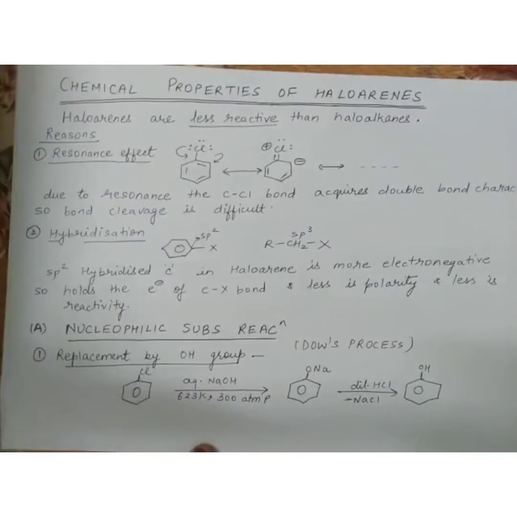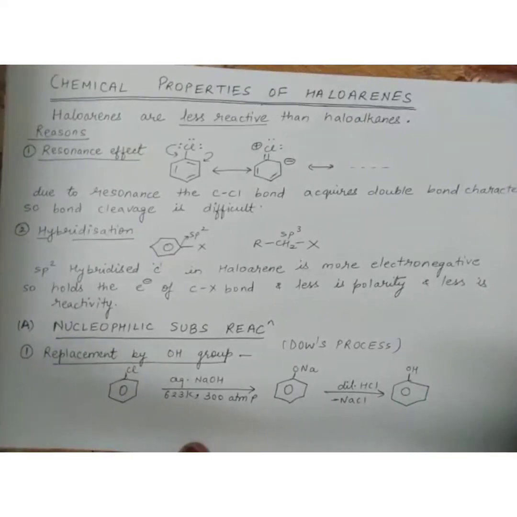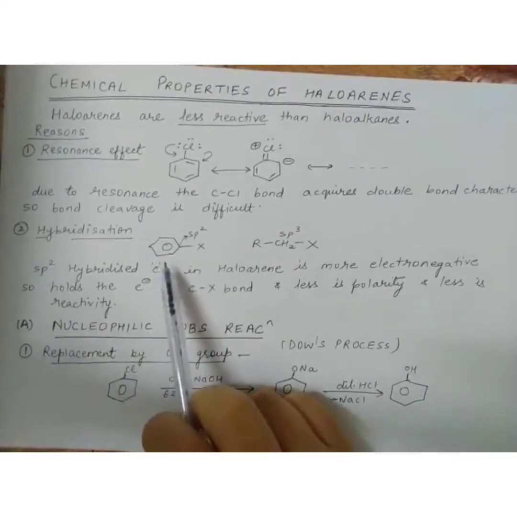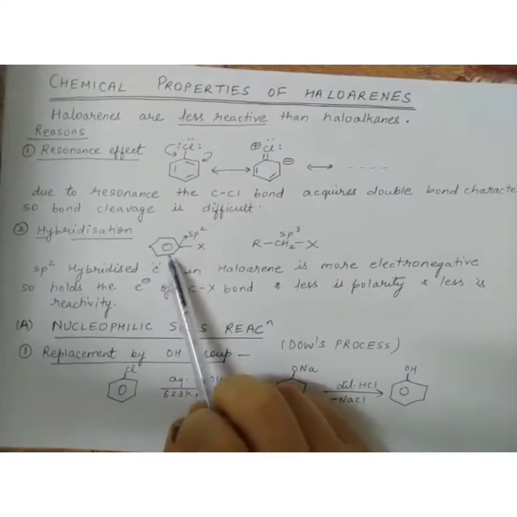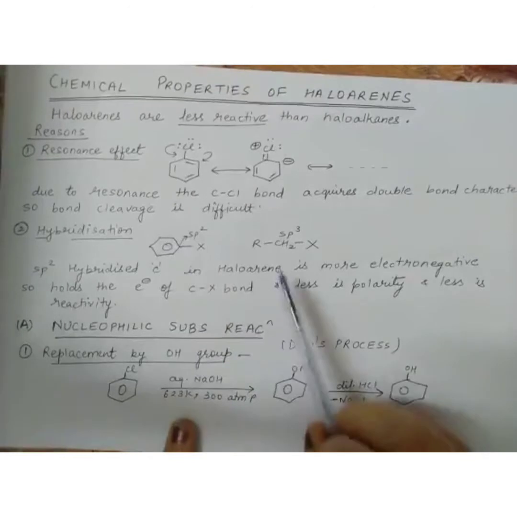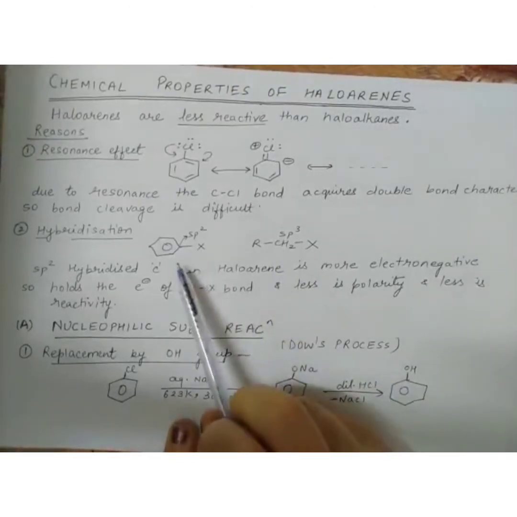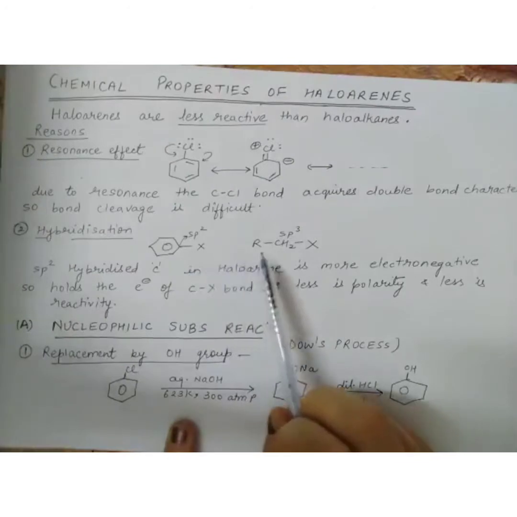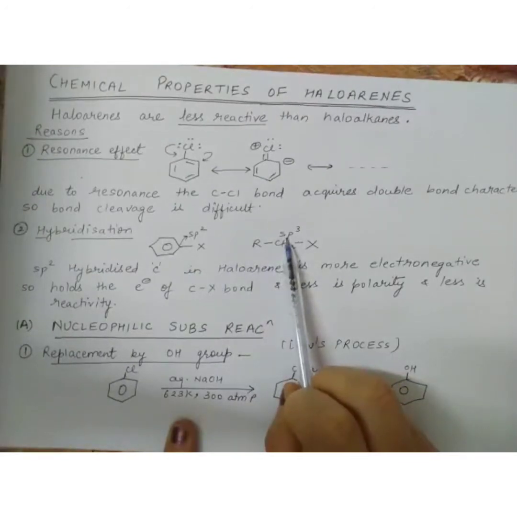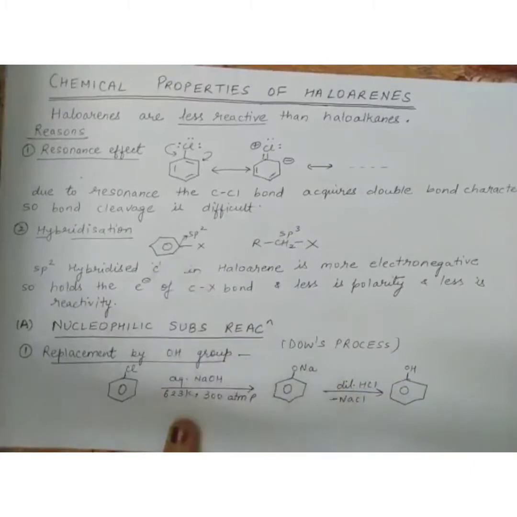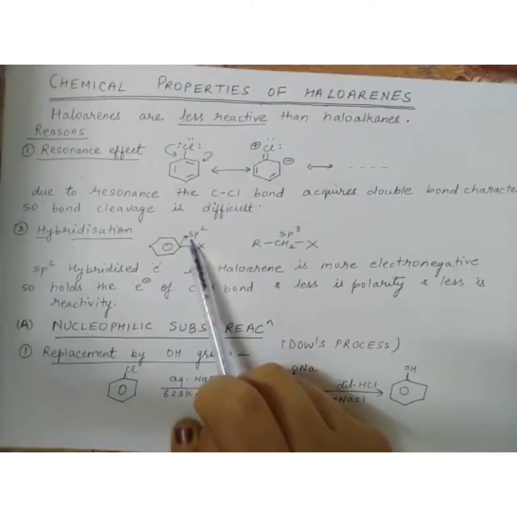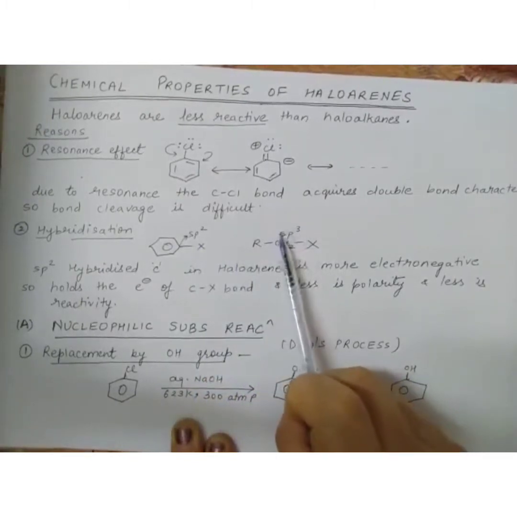Now the second reason behind this is hybridization. I have written two compounds here. This is my haloarene, where X is on benzene, and this is my haloalkane. Now compare the hybridization states of the two carbon atoms. This carbon atom is sp3 hybridized and this carbon atom is sp2 hybridized. In 11th class we learned that in the sp2 hybridized state, s character is 33% and p character is 66%, but in sp3, s character is 25% and p character is 75%.